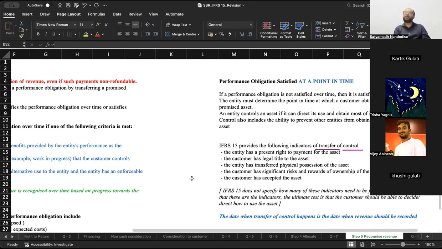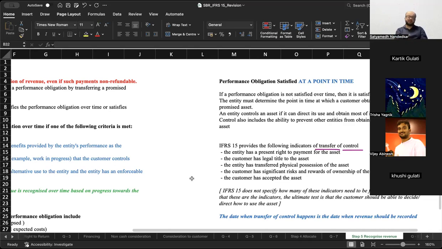Now in your examination questions, don't see, एक तो ना IFRS 15 has not specified कि out of 5 all 5 should be fulfilled या out of 5 minimum 3 should be fulfilled. They have not mentioned anything else. What they are trying to say is, see if the control of the goods has passed on to the customer. When will you say that the control of goods has passed on to the customer? When one of these conditions have been fulfilled. तब जाके revenue recognize करो. Otherwise, do not recognize any revenue.